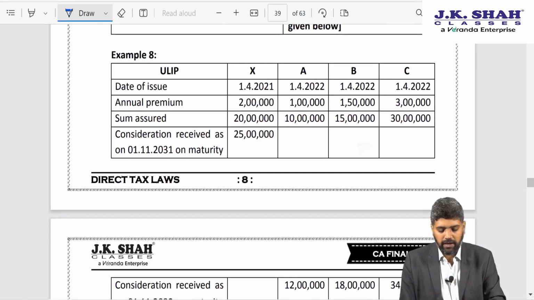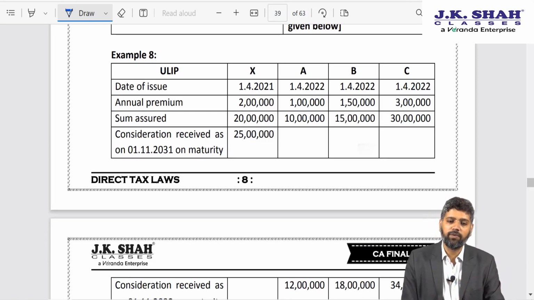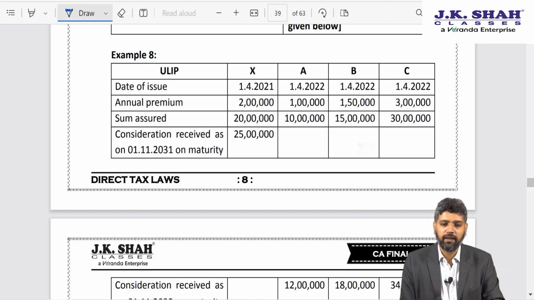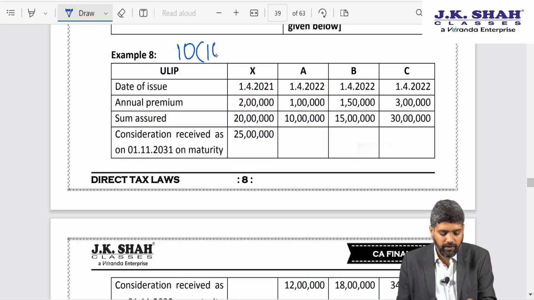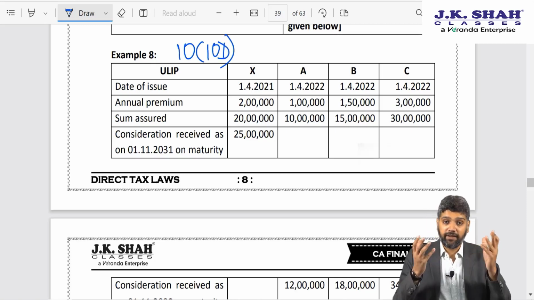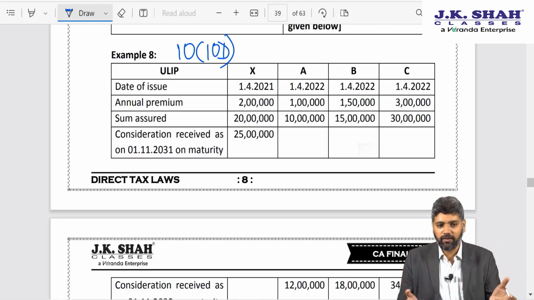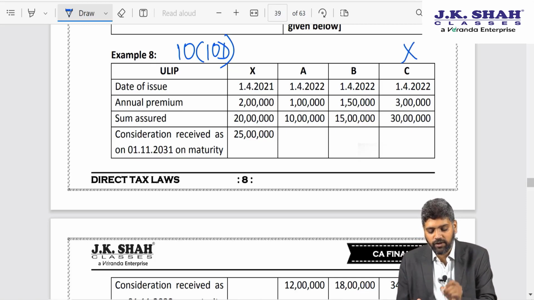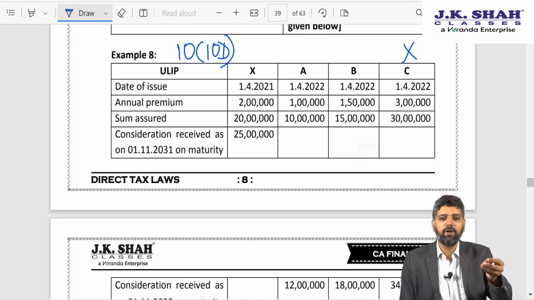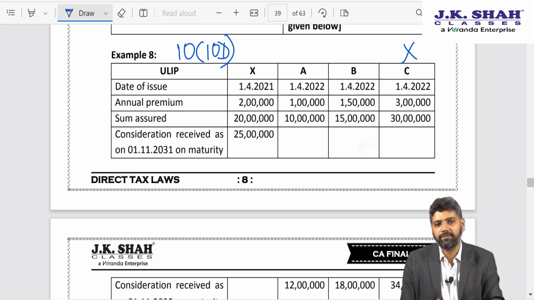Next one, example number 8. Now here there are 4 policies. All are issued on or after 1st February 2021, so that is out of the way. In all cases, if you observe, the sum assured is at least 10 times the premium, so that is also not an issue. Now the question arises, out of X, A, B, C, which one will be taxable? As far as policy C is concerned, the premium by itself exceeds 2,50,000. So policy C exemption cannot be claimed because the ULIP premium is exceeding 2,50,000, as simple as that.